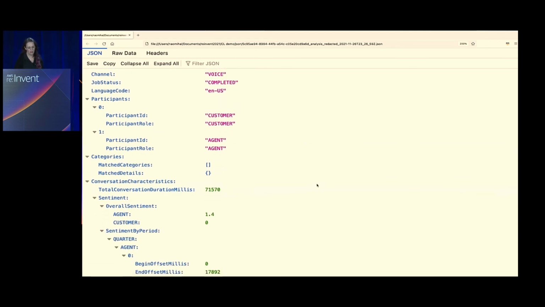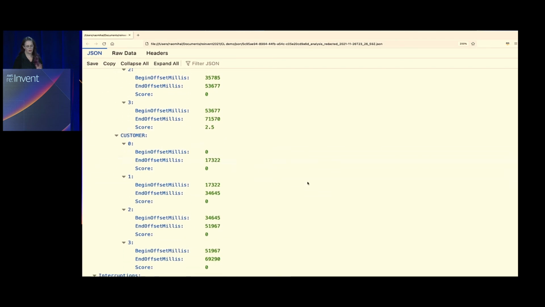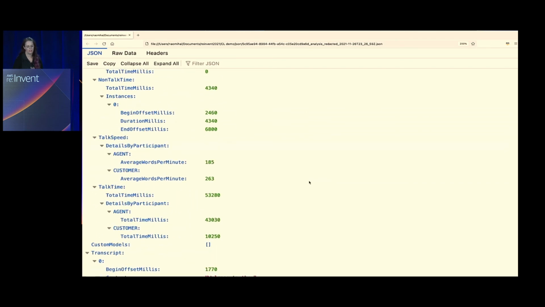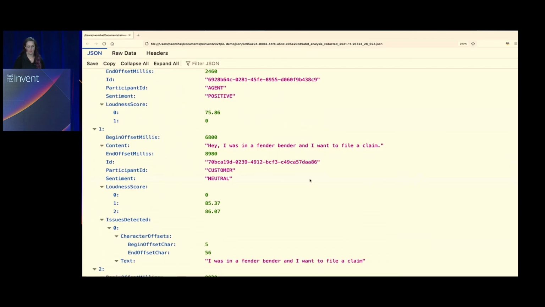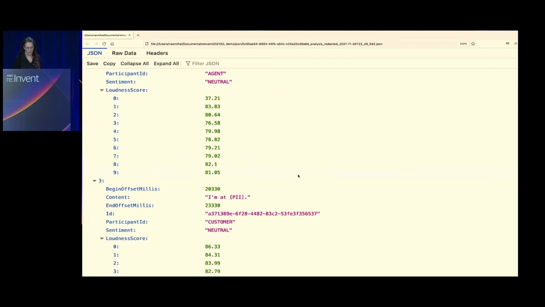So you get all the call characteristics, the metadata with that file, and you can narrow in specifically even on the transcript, the segmented transcript by agent and by customer portion of that call.